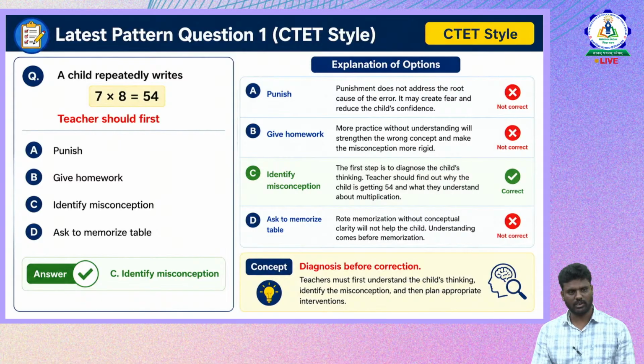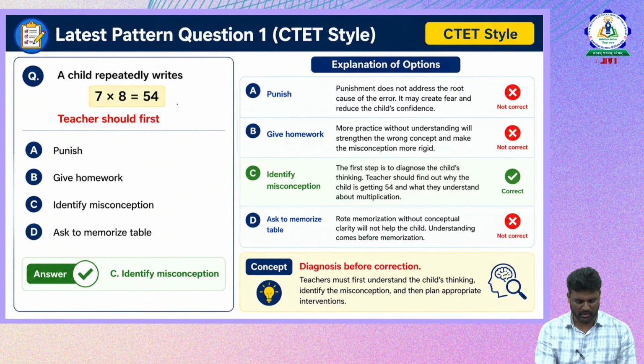Now another question: the child repeatedly writes 7 into 8 is equal to 54. What should the teacher do first? Option A is to give punishment. Option B is to give homework. Option C is to identify the misconception. Option D is to ask to memorize the table. So the student has repeatedly written like this. Certainly there is a mistake here. But what should the teacher do here? We should identify the misconception.